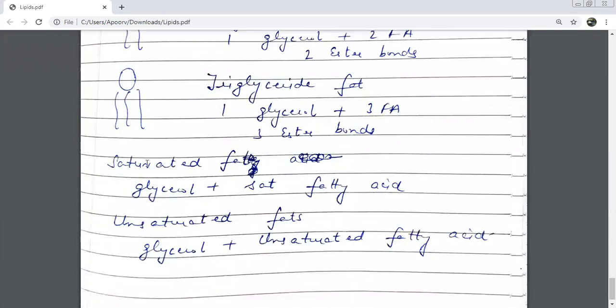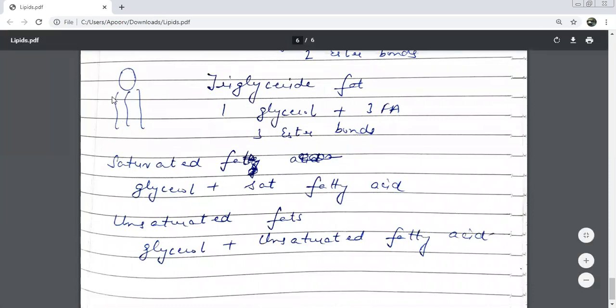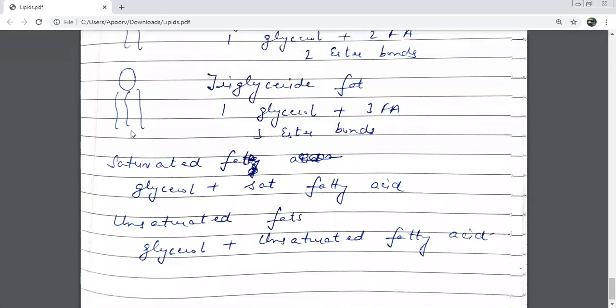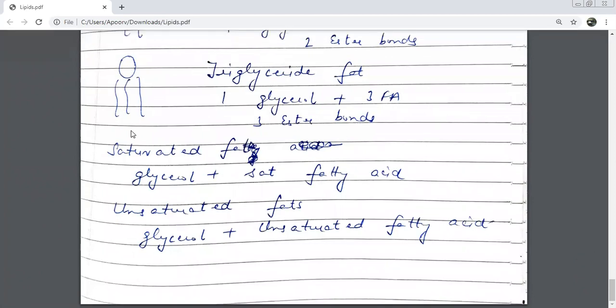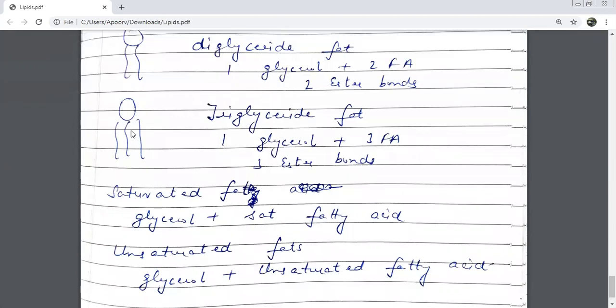बेटा एक वर्ड ये भी पढ़ा था हमने अभी सैचुरेटेड फैट. तो सैचुरेटेड फैट कब बनता है? When with glycerol जो fatty acid combined हो रहा है, that is a saturated fatty acid. Then that kind of a fat is known as a saturated fat. And अगर glycerol के साथ कोई unsaturated fatty acid combine हो जा रहा है, then we are going to call it as which fat? Unsaturated fat.